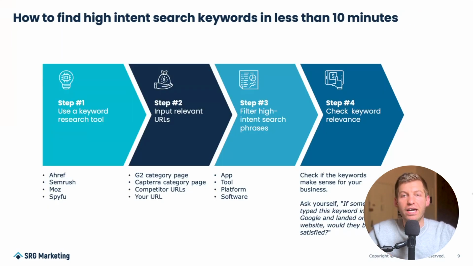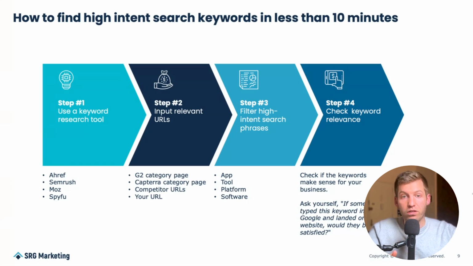So how do you find high intent search keywords for your business? Well, there are 4 steps. The first is you want to use a keyword research tool like Ahrefs, SEMrush, Moz, or SpyFu. Second, you want to input into that keyword research tool relevant URLs that are going to show you the high intent keywords you should be showing up for.